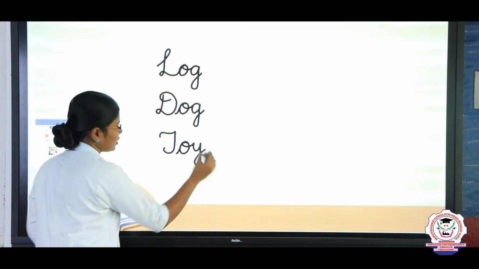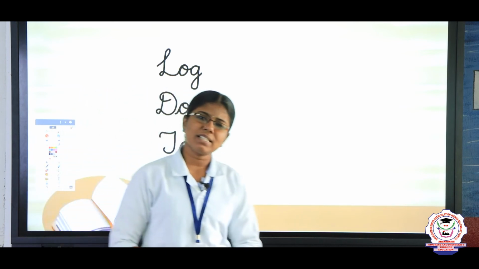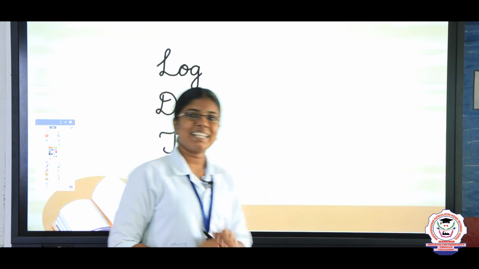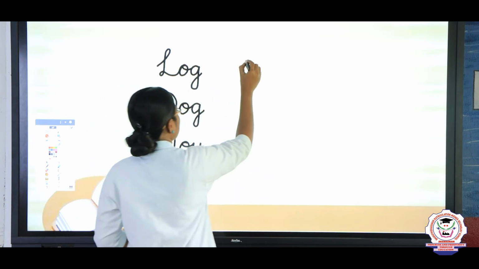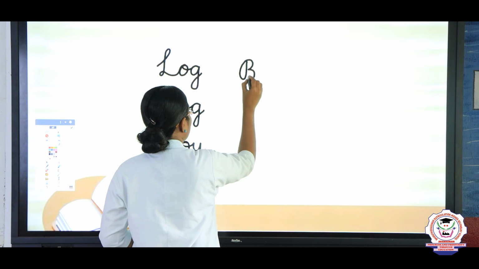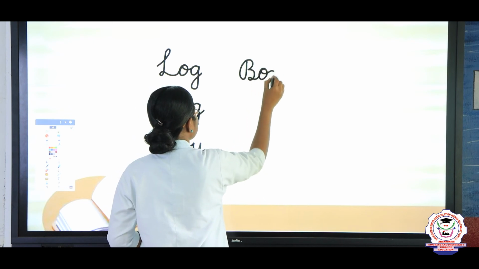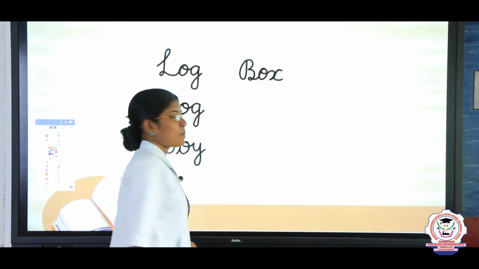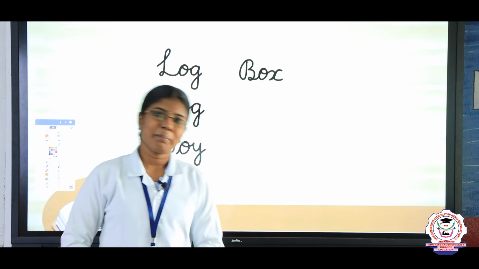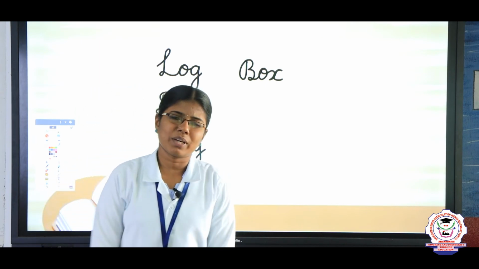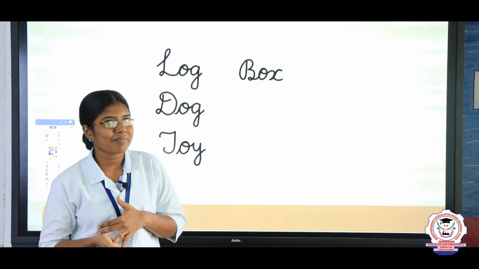T-O-Y. Toy. Very good, my dears. What is the fourth word we have learnt? Yes, you are correct. Box. B-O-X. Box. What is the spelling of the word box? B-O-X. Box.